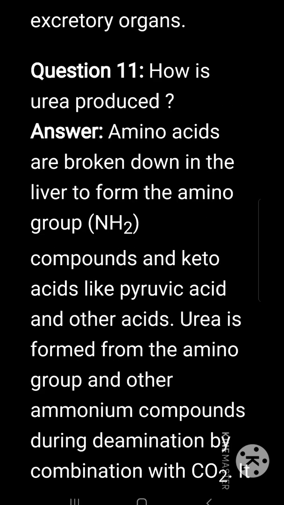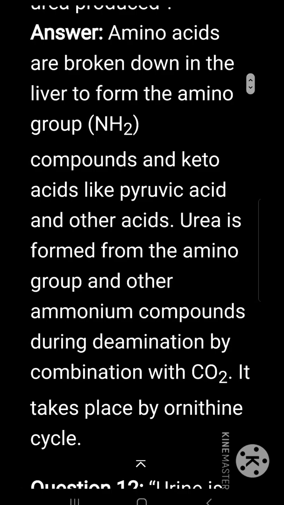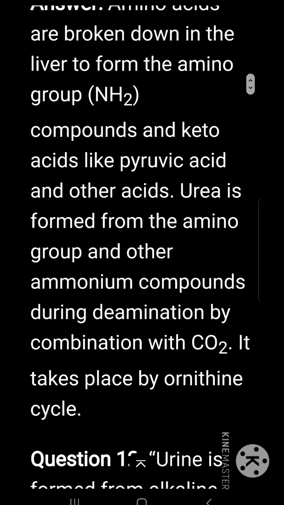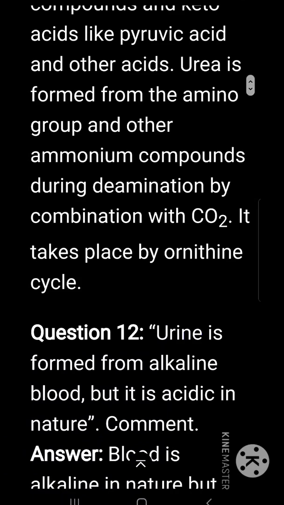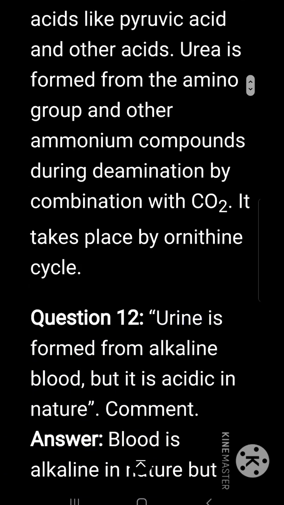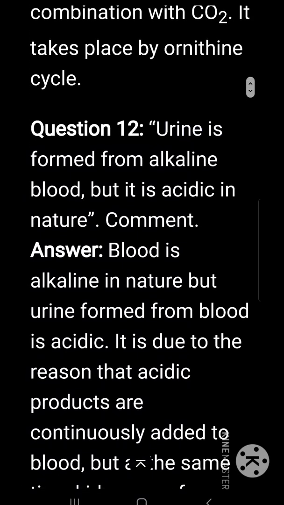How is urea produced? Amino acids are broken down in the liver to form the amino group compounds and keto acids like pyruvic acid and other acids. Urea is formed from the amino group and other ammonium compounds. During deamination, by combination with carbon dioxide, it takes place by the ornithine cycle.